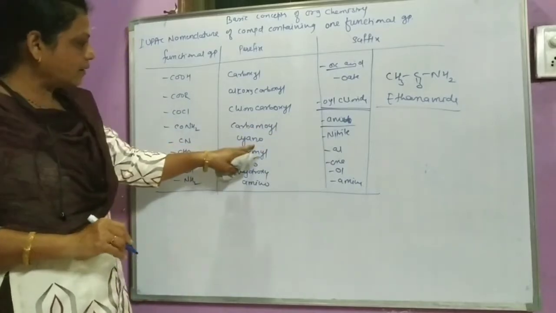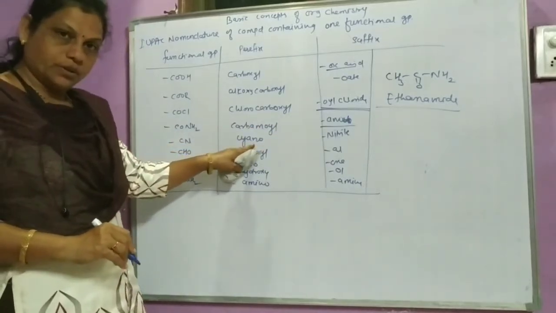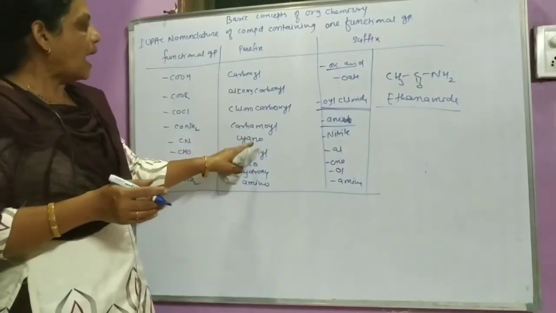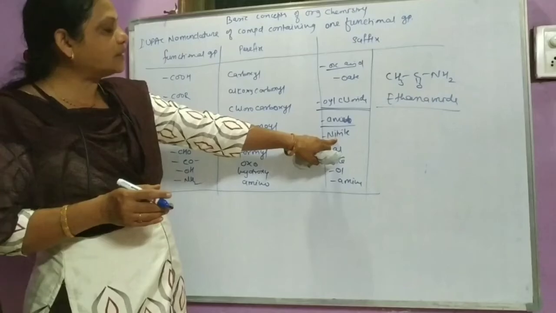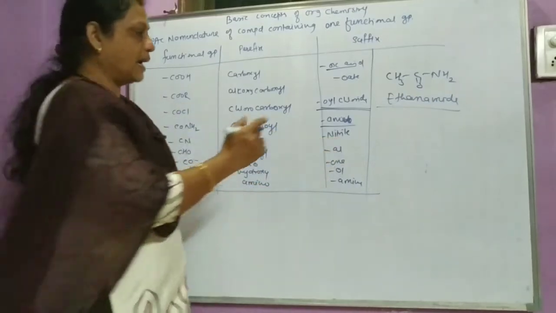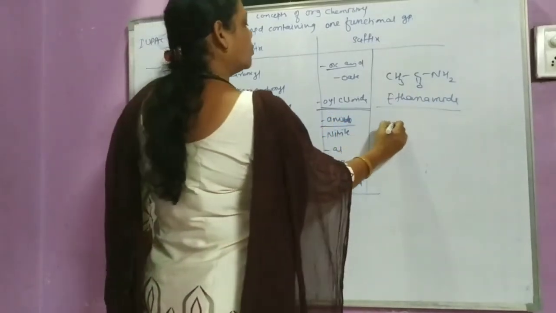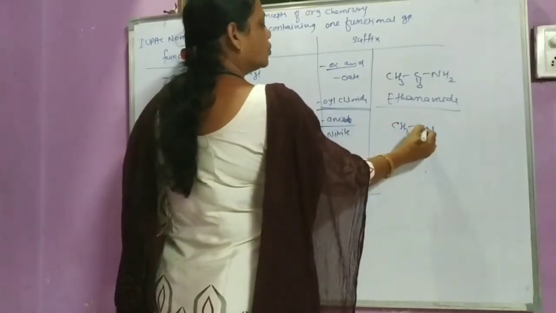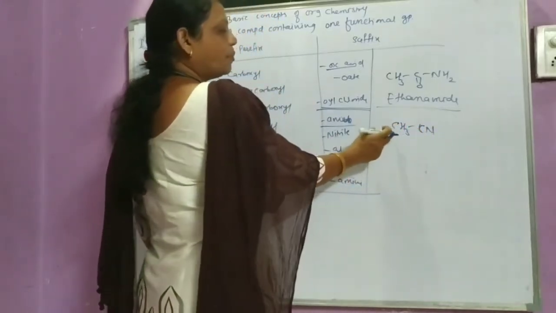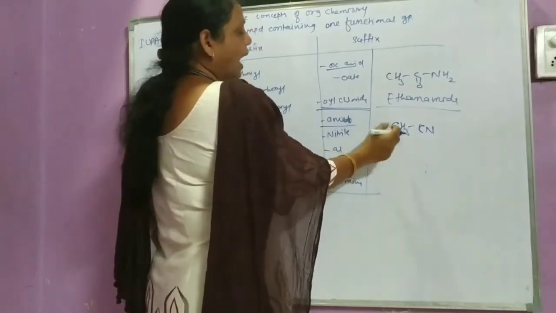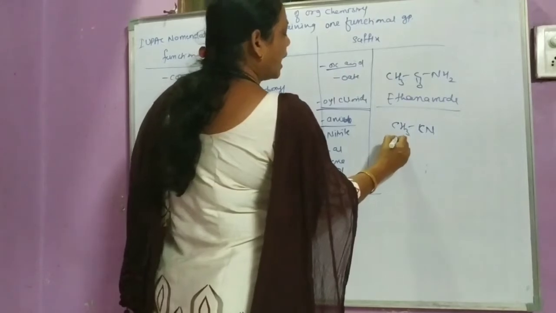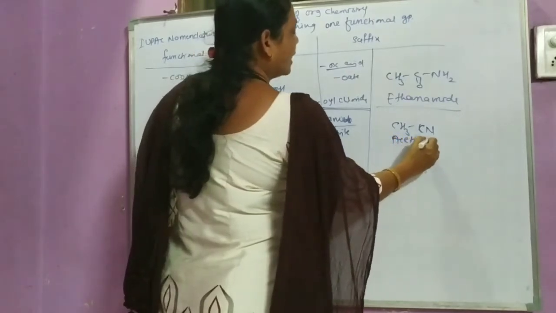Then CN. It is a cyanoalkane. The prefix is cyano, and the suffix used is nitrile. For example, CH3CN is also called cyanomethane, and it is called again acetonitrile.